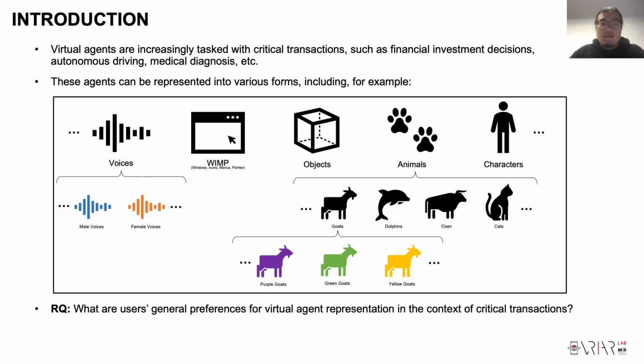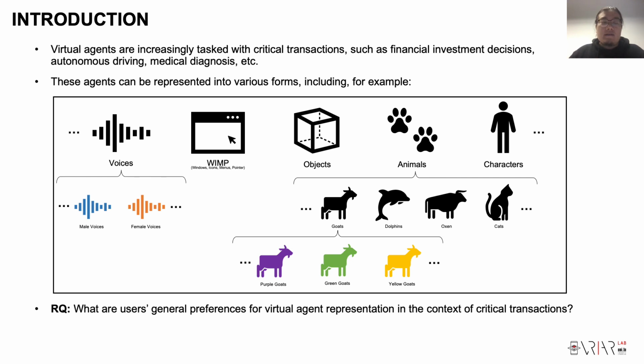These intelligent virtual agents can be of great benefit to us, and they can be represented in different forms, as exemplified by the picture below. For instance, virtual agents can be represented only using voices. They can consist of windows, icons, menus, and pointer, which are commonly referred to as the WIMP paradigm.